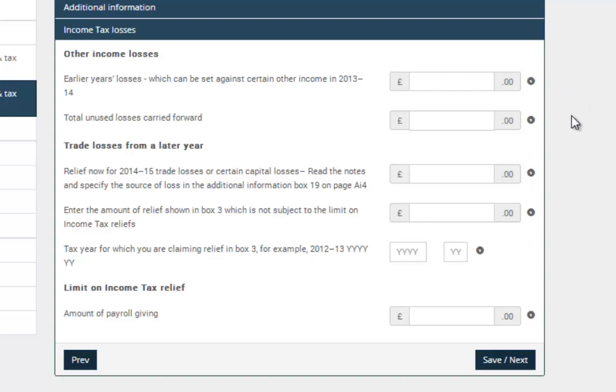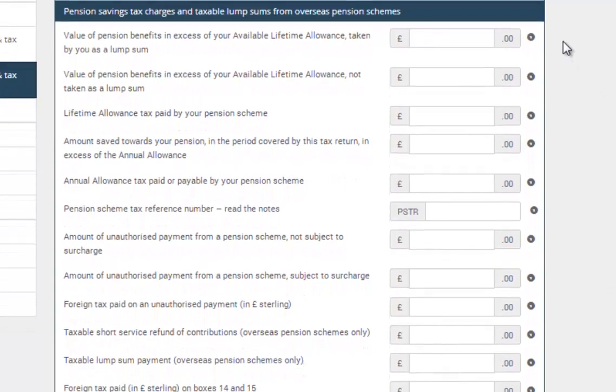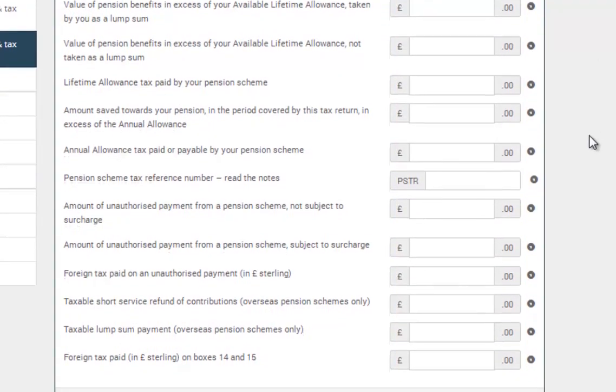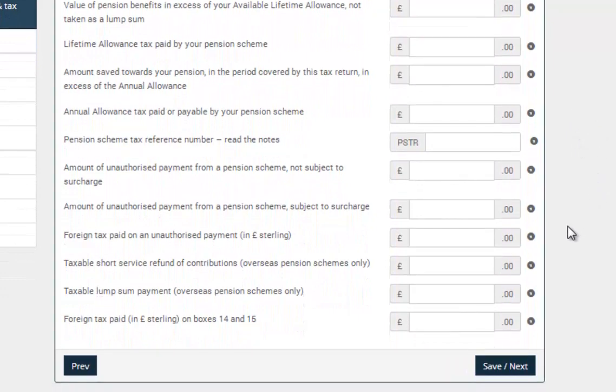Income tax losses cannot be set against all types of income, and if you want to claim losses against other income, then enter the loss amount in the relevant box. There are certain rules and time limits for loss claims, so for more detail check the HMRC help sheet about losses and claims.